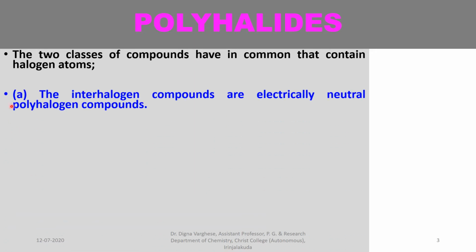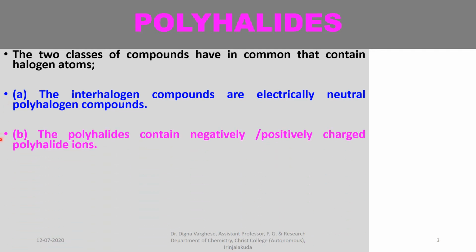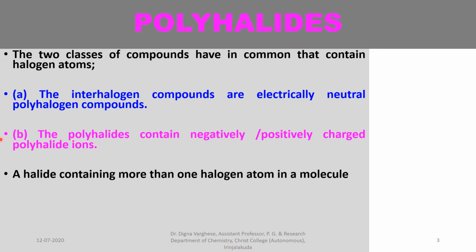The first one is the interhalogen compounds that we have already discussed, which are electrically neutral polyhalogen compounds. We know interhalogen compounds can be conductive only in the molten state. The polyhalides contain negatively or positively charged polyhalide ions. That means a halide containing more than one halogen atom in a molecule.